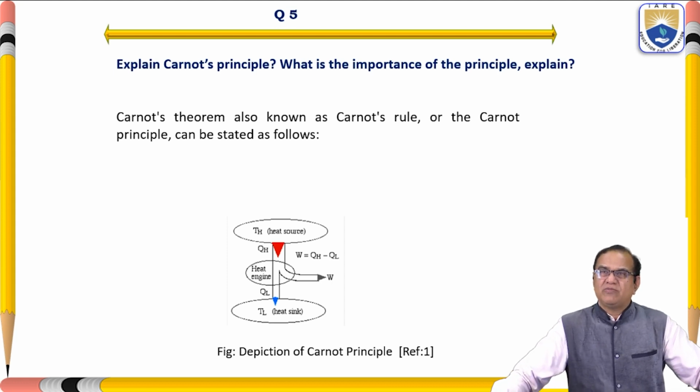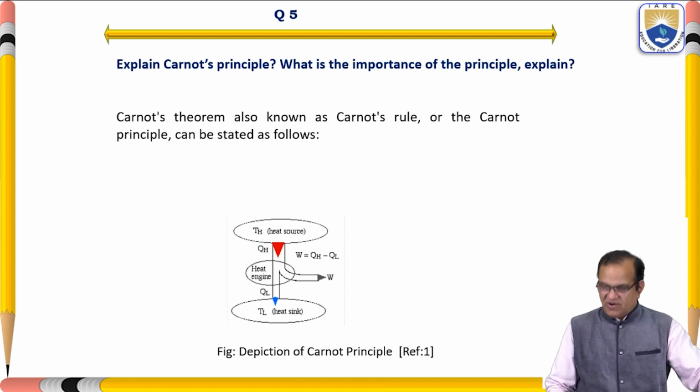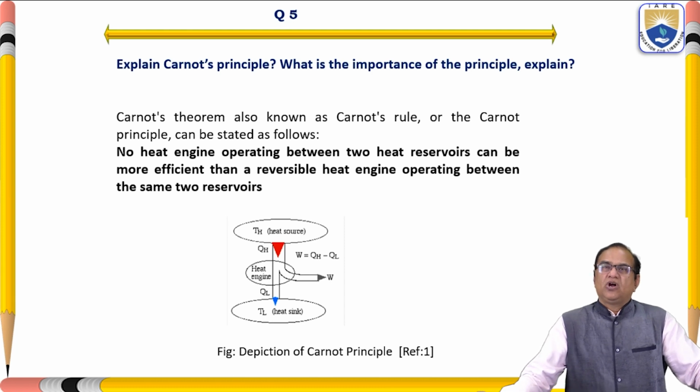The Carnot theorem, also known as the Carnot rule or the Carnot principle, can be stated as follows: no heat engine operating between two heat reservoirs can be more efficient than a reversible heat engine operating between the same two reservoirs.